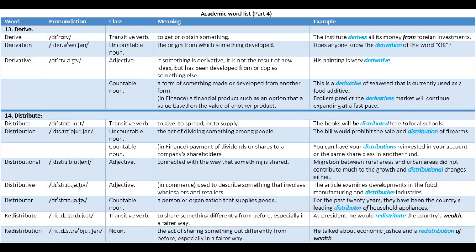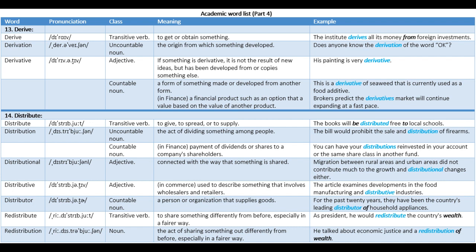Academic word list part 4. 13. Derive. Derive. Transitive verb. Meaning, to get or obtain something. Example, the institute derives all its money from foreign investments.